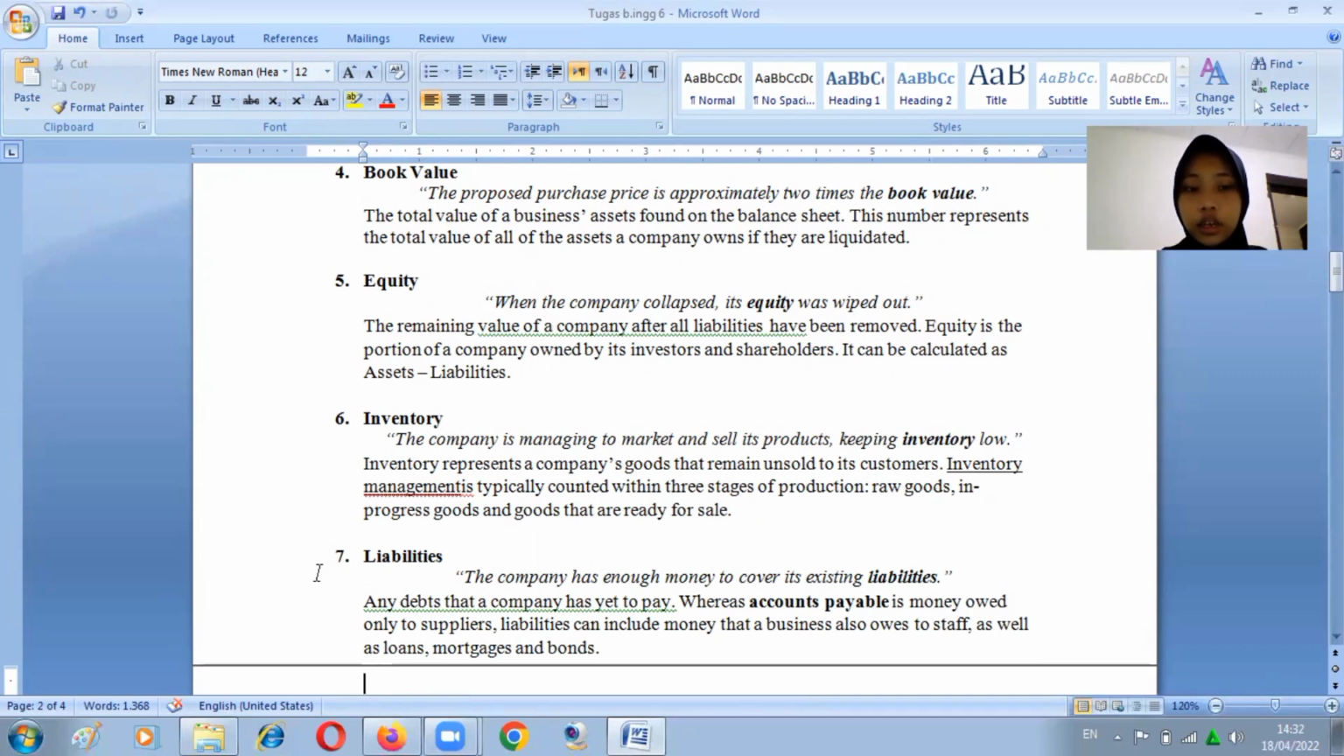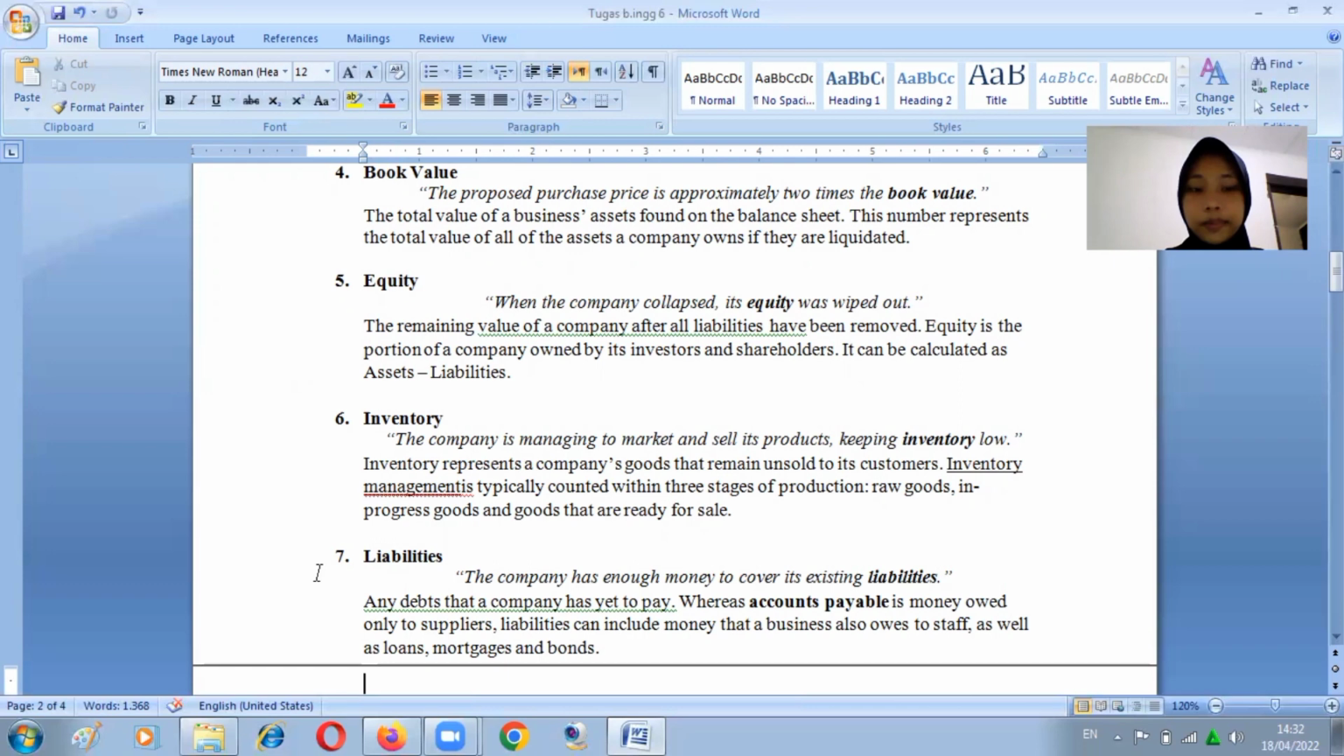6. Inventory. The company is managing to market and sell its products, keeping inventory low. Inventory represents a company's goods that remain unsold to its customers. Inventory management is typically counted within 3 stages of production: raw goods, goods in progress, and goods that are ready for sale.